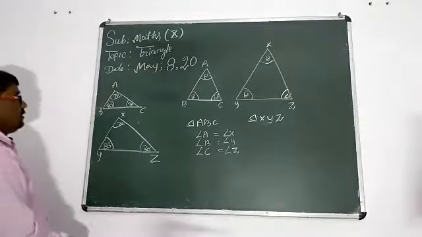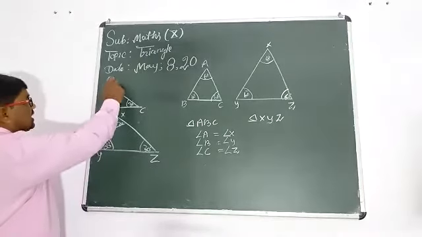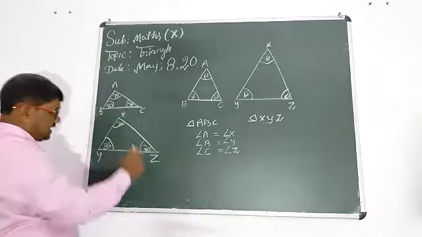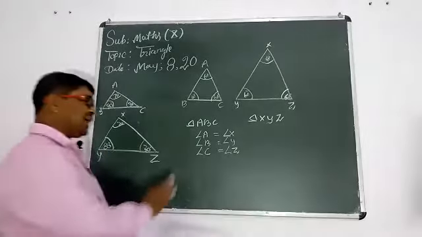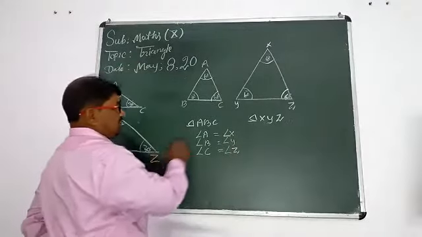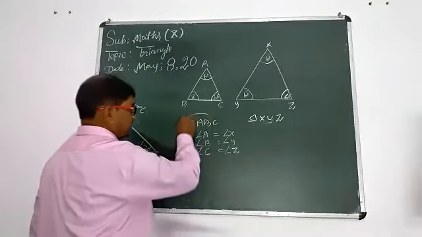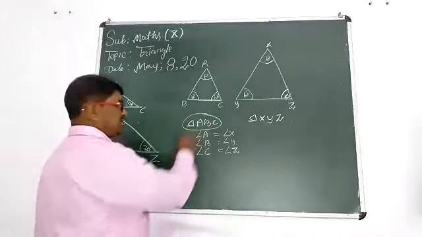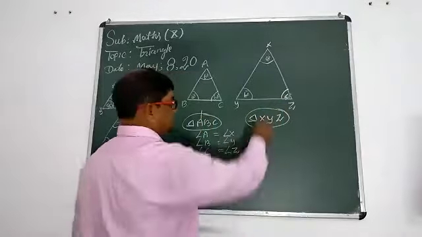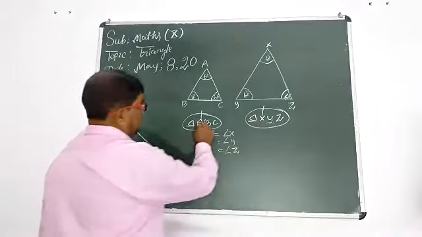Okay, student, angle A equals angle X. Angle B equals angle Y. Angle C equals angle Z. Similarly, you should think. Now, student, take the naming of the first triangle ABC. The first vertex is A. In triangle XYZ, the first vertex is X. So first equals first.